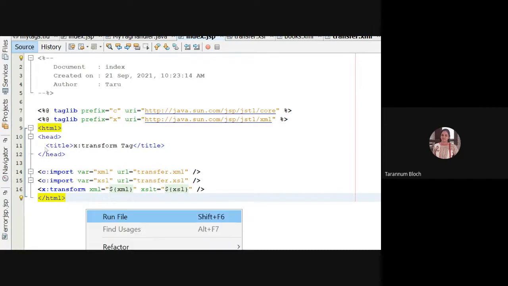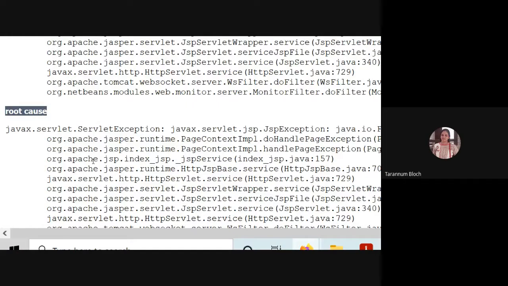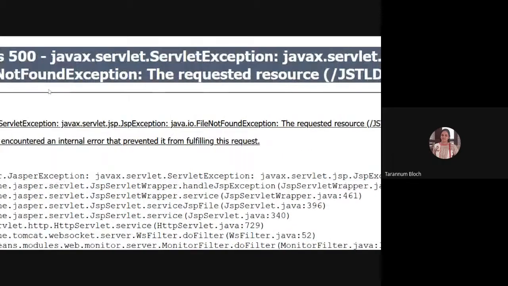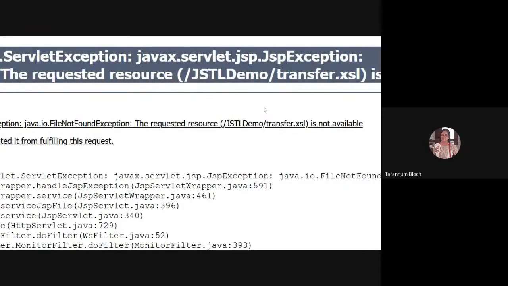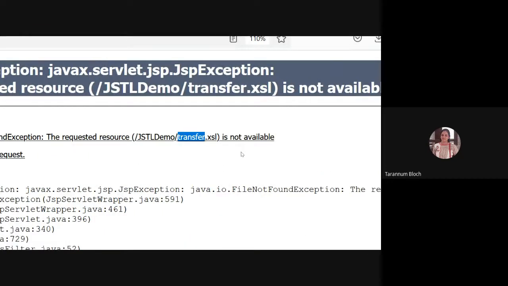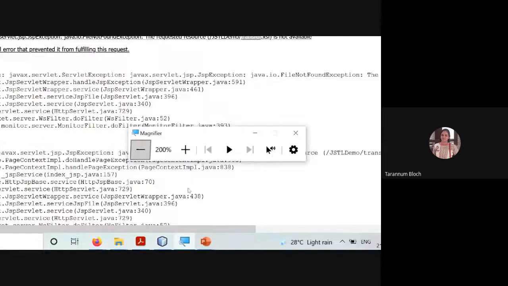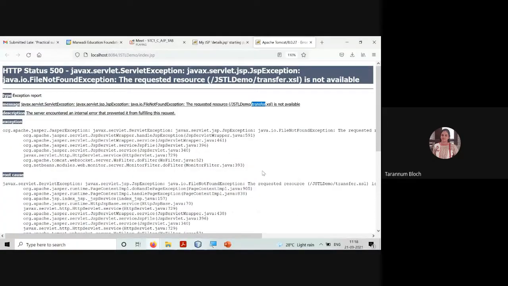If I run this file, what it will give me is, oh, there's some error. File not found. Which file is not found? Transfer.xls. I guess the name is different. Let me just check it out. File not found, XML.xls in JSTL demo.